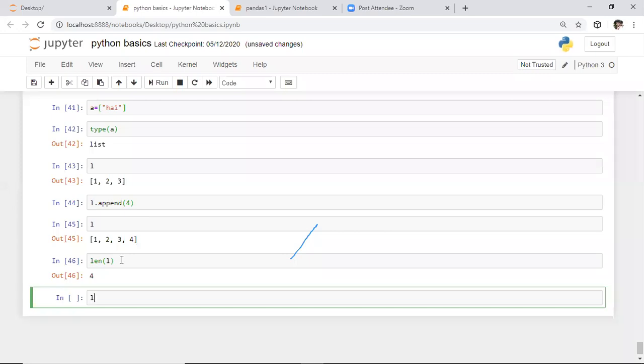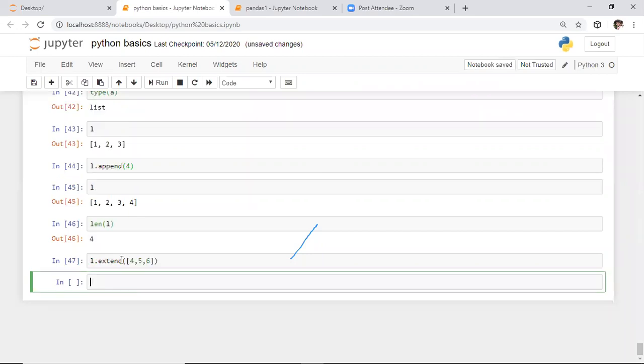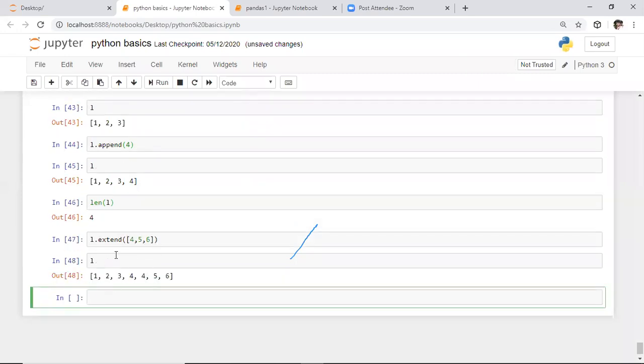Like the append function, we have one more function, the extend function. If you want to extend one data structure with another data structure, we need to use this extend function. In this extend function, here I'm specifying 4, 5, 6, and I'm running this portion. Whenever you run this and observe the output, these values will be updated in this list.